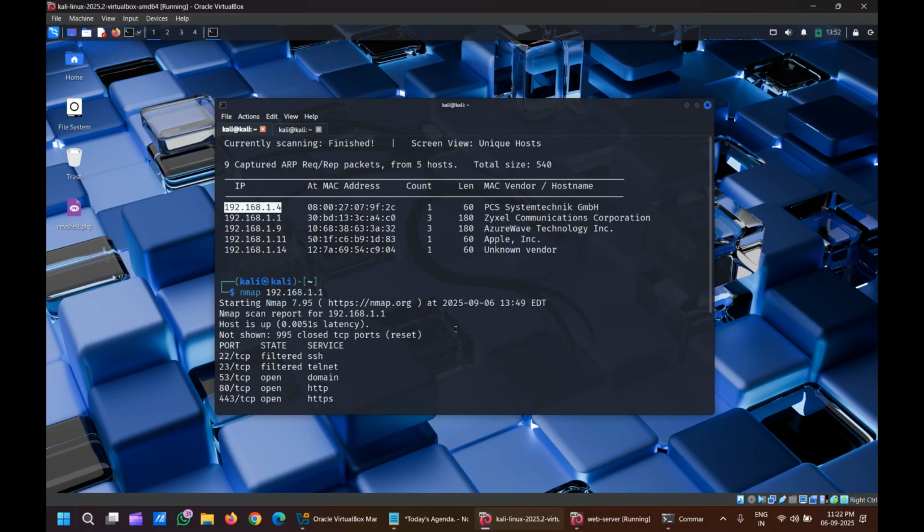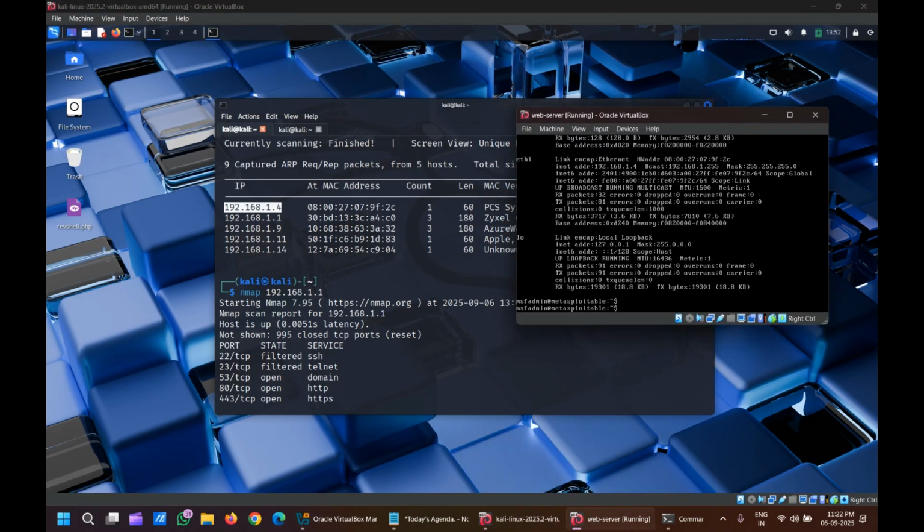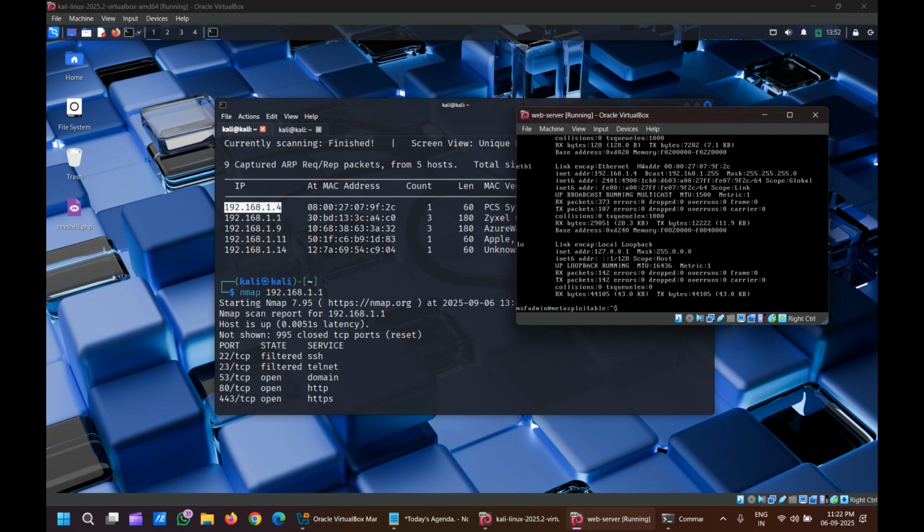This is the server which we need to hack right now, using Nmap as a command tool. Going somewhat further, the web server is running. I need to check whether Nmap gives exact results or not. There is a command called ifconfig. In that, eth1, my mouse cannot be seen inside that, so I am here only.